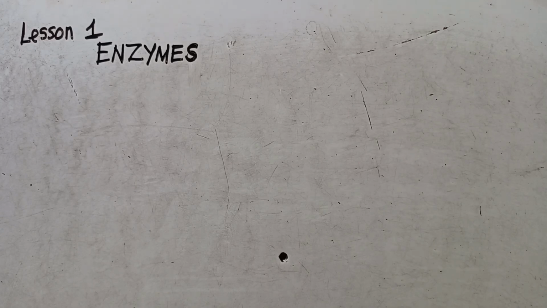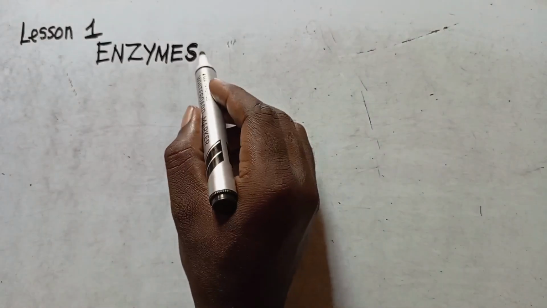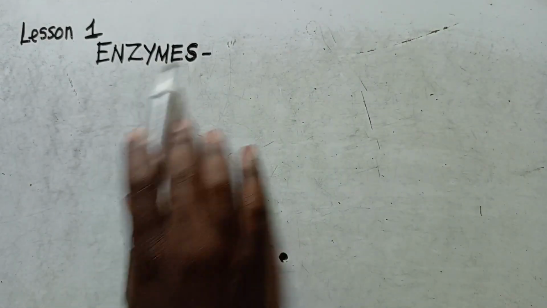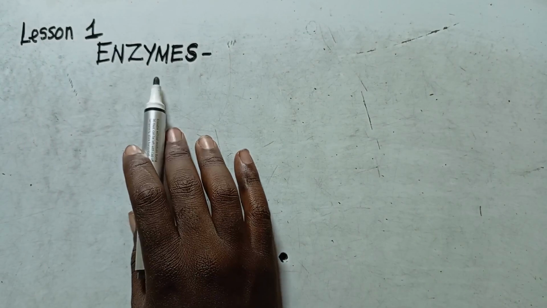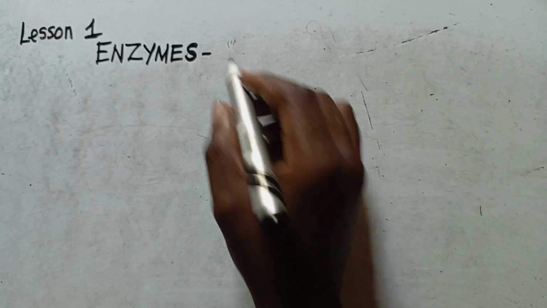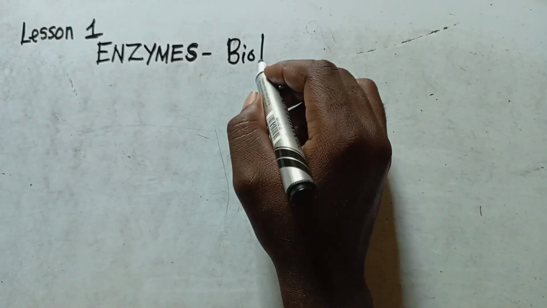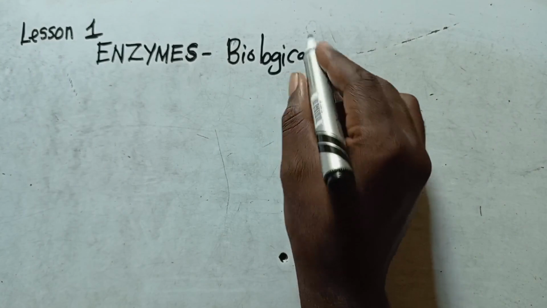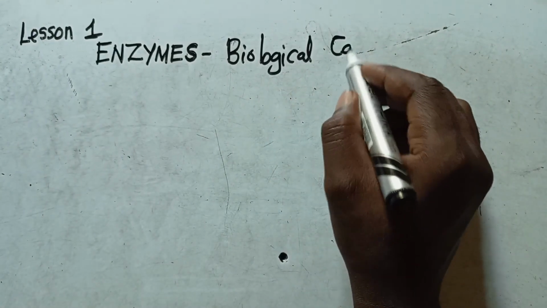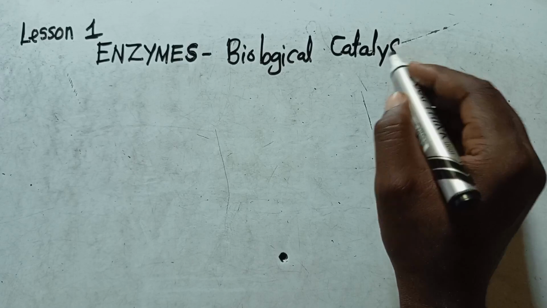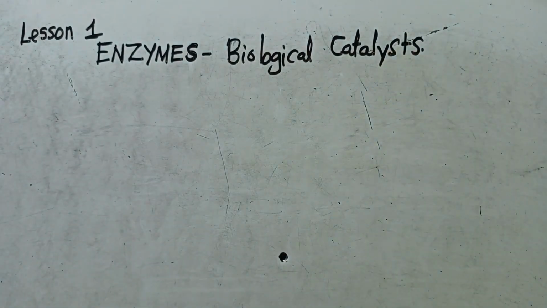So the first thing you need to know is the definition of an enzyme itself. You need to ask yourself, what is an enzyme? Before we go any further, we have to understand that enzymes are just biological catalysts. So an enzyme is just a biological catalyst. This is what you need to know and understand.